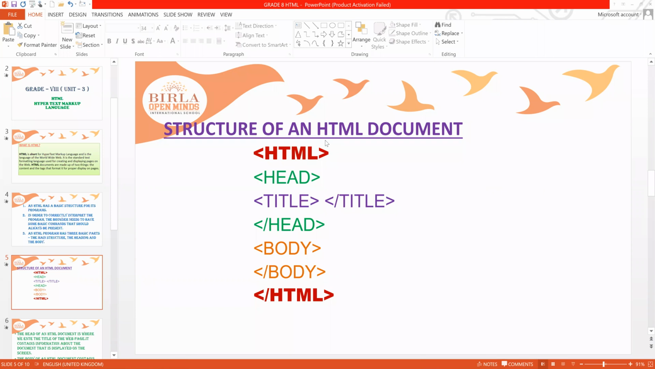And coming to the tags or elements in an HTML document, so what is head actually?